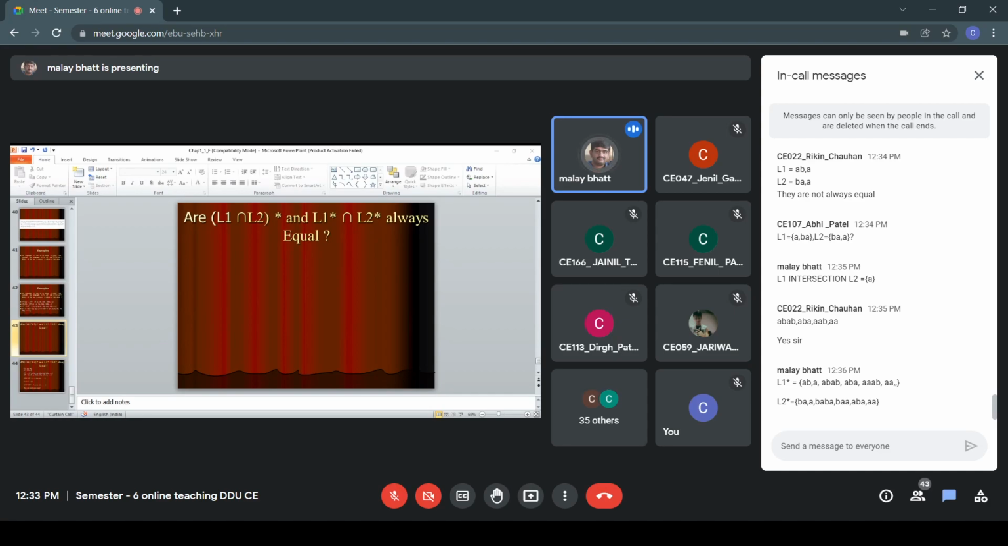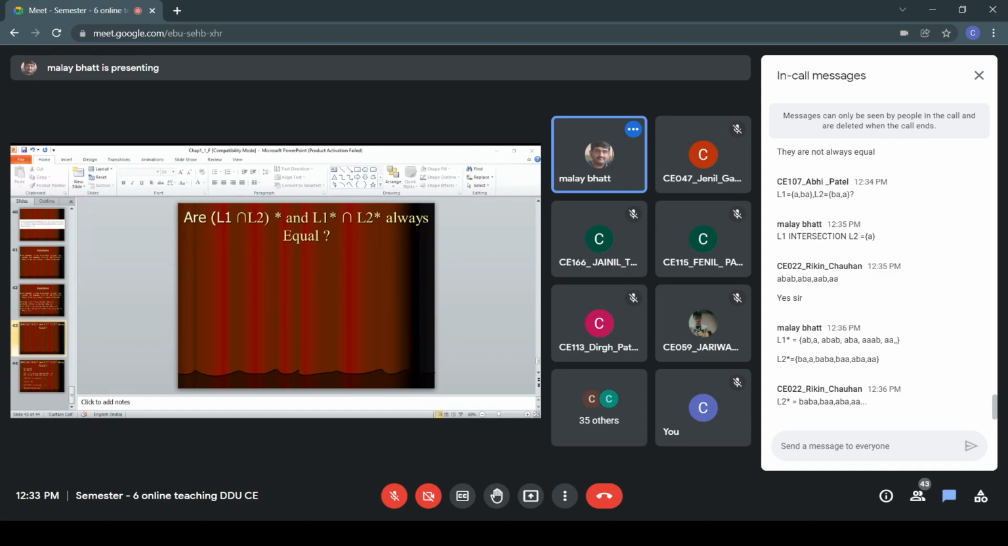Right. So now you can see L1 star intersection L2 star. You have some more elements: ABA, AA, both are there. I can see that. A is also there. Yes, something is written by Nitin, something different. BA, I have mentioned that. BAA is also mentioned. ABA is also mentioned. A is also mentioned. So it is same, right?